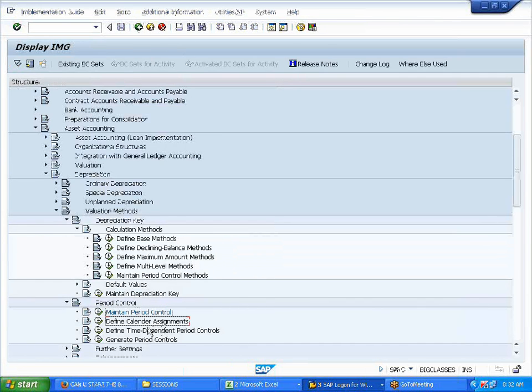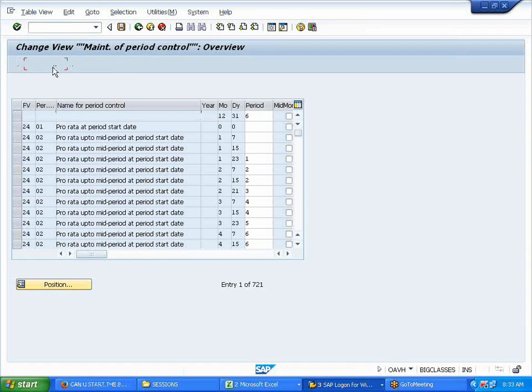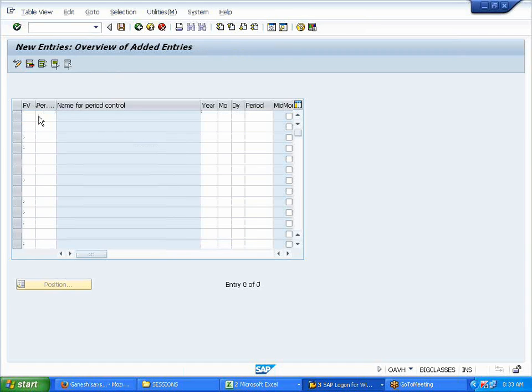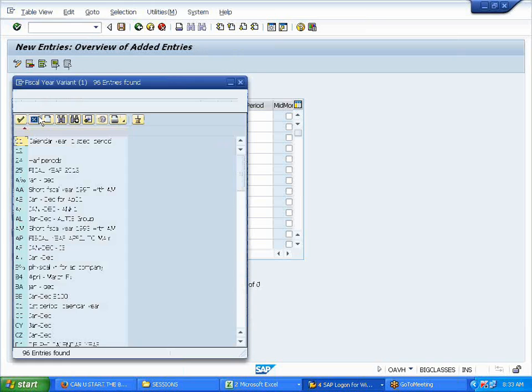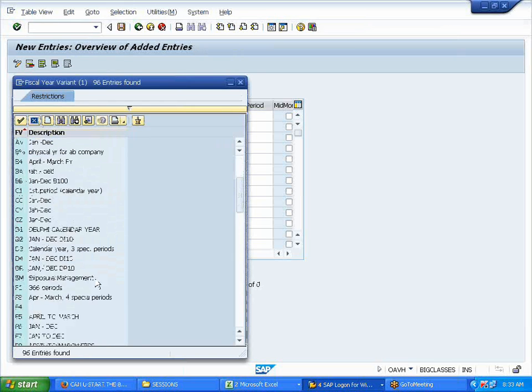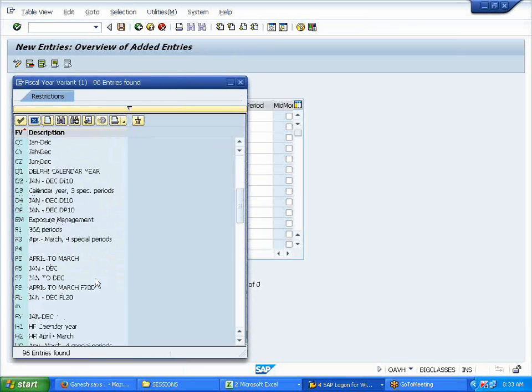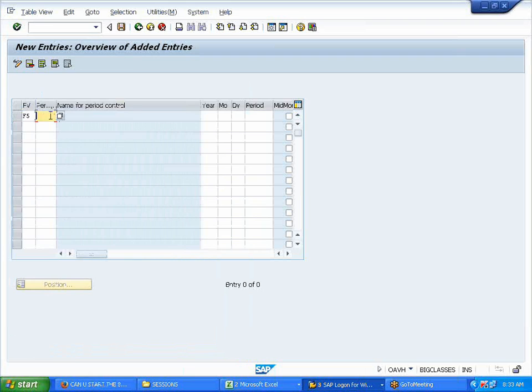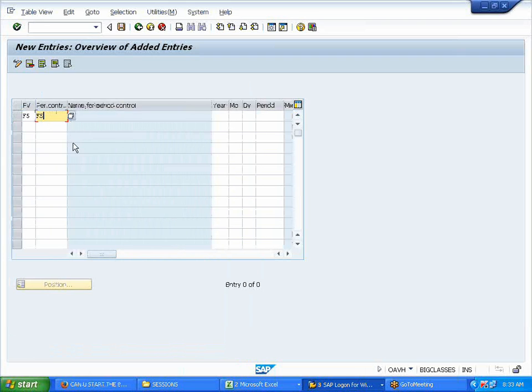Now I'm saying define calendar assignment. See, I'm going here. New entries. Anybody remember what's my fiscal year variant? It's A, U or something. F5. No, I changed my fiscal year. Oh, okay, it's okay. F5. Just now I defined a period control variant, right? F5.